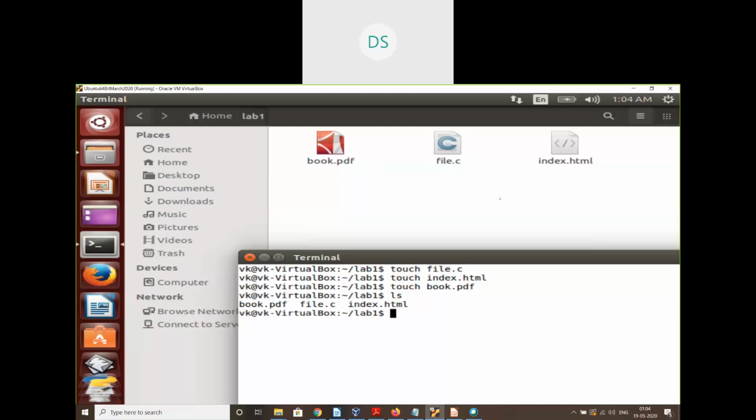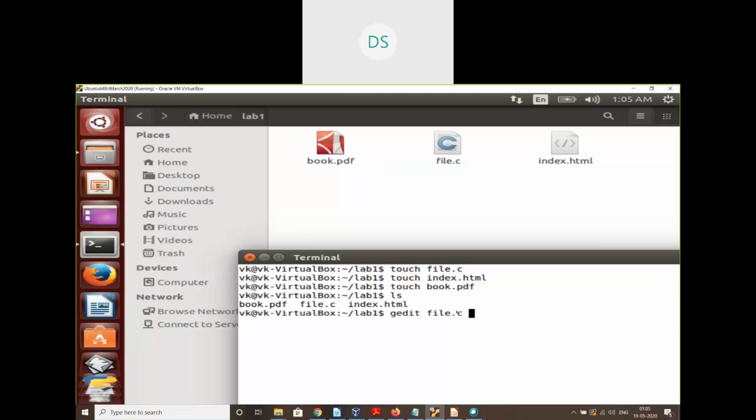I'm not going to use vi, and let me use gedit. This is the command which will look for the file file.c in the current directory. So the current directory is lab1.